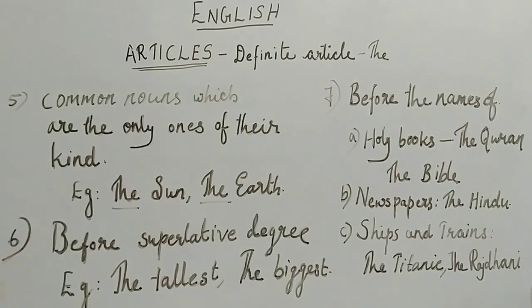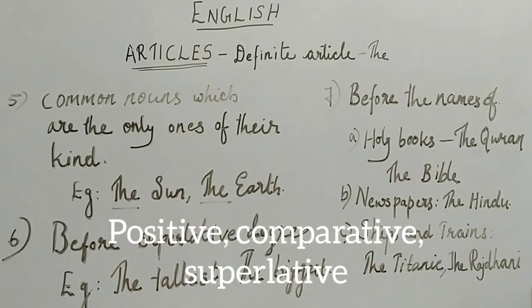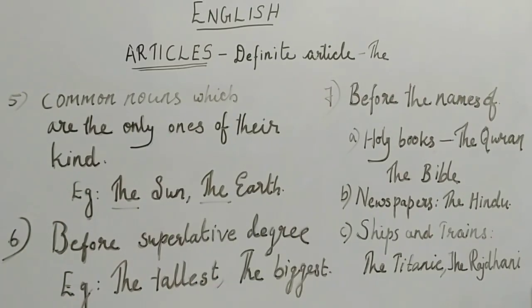And the next point is before the superlative degree. Three degrees are there. Which are they? Positive, comparative, superlative. Here, before the superlative degree, we have to use the definite article the. The tallest, the biggest.